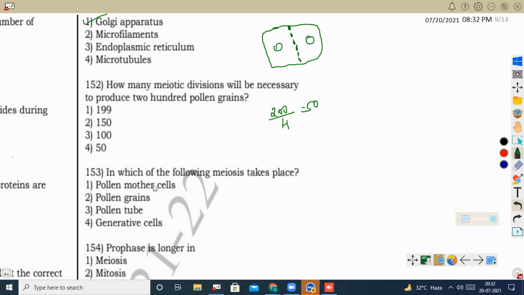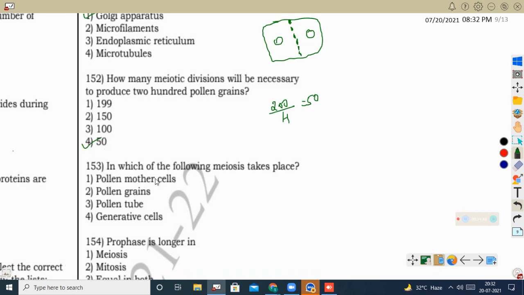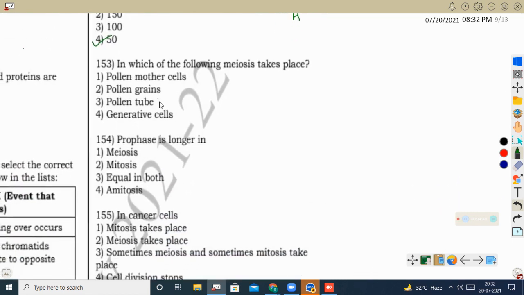Next question, in which of the following does meiosis take place? Meiosis takes place inside the meiocyte or the gamete mother cell. So here the pollen mother cell undergoes meiosis to form the microspore. That microspore will develop as a pollen grain. Inside the pollen grain, mitotic division occurs for the formation of the generative cell. Okay, so here the pollen mother cell undergoes meiosis.